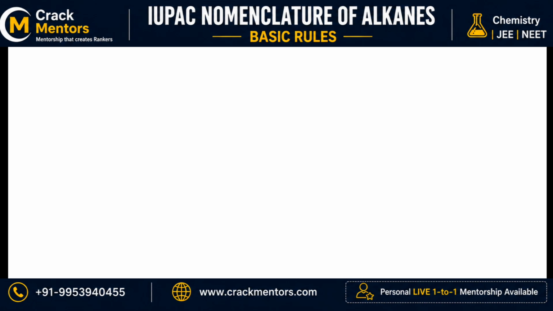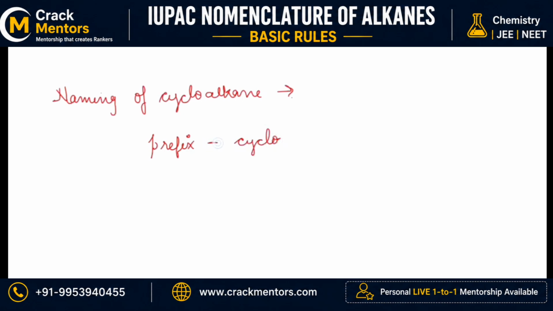Now let's go on to the naming of cycloalkanes. This is very interesting. Here again prefix will be there. The cyclo word will be present here. Why? Locants will also come if there is any. Cyclo word is there because a ring is present.